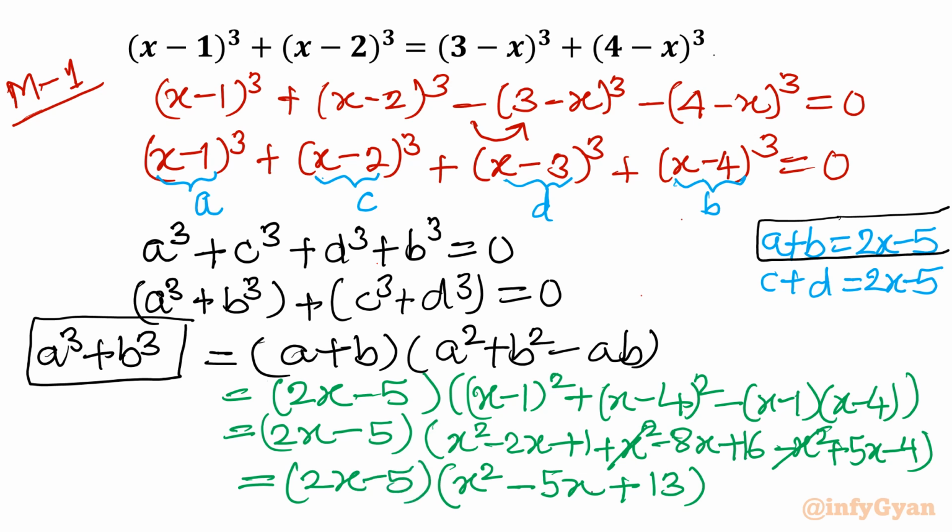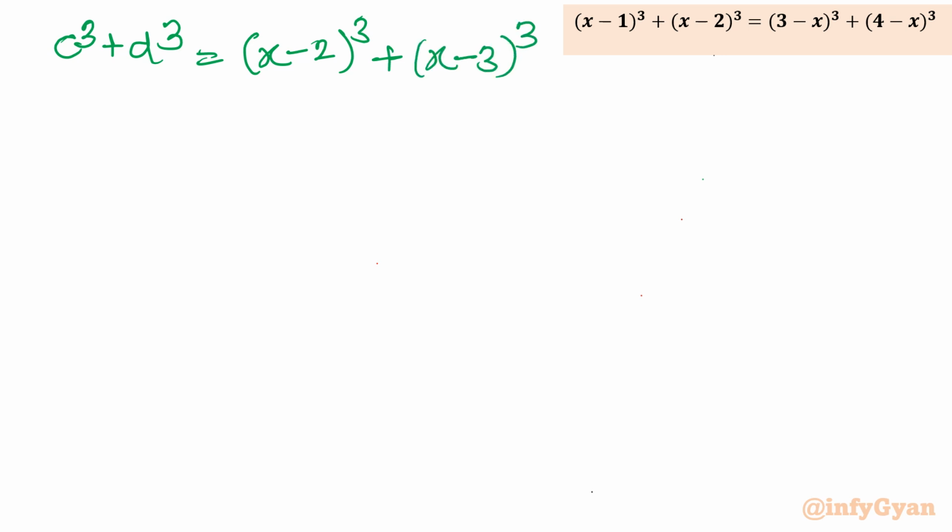Okay, now we will calculate C cube plus D cube. C is x - 2, D is x - 3. Let's calculate that value also. So I will write C cube plus D cube as (x - 2)^3 + (x - 3)^3. Now I will do the same thing: C plus D, so you will write directly 2x - 5, which we have already calculated.